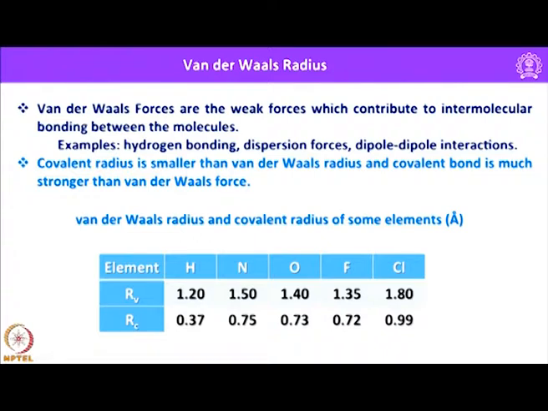And if you look into the van der Waals radii, that is almost 3 to 4 times more in case of hydrogen, and at least double what is measured as covalent radius. So essentially van der Waals radii are much larger compared to covalent radii.